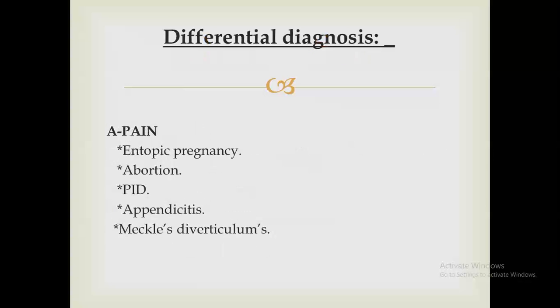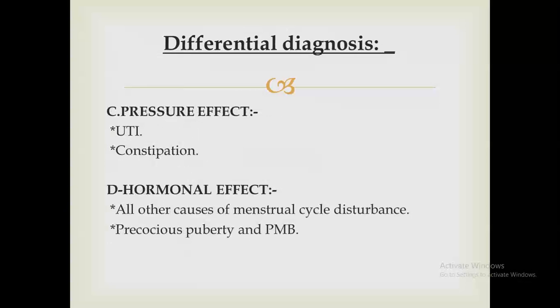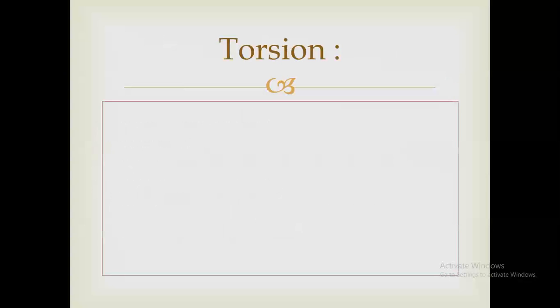So the differential diagnosis of ovarian tumor depends on the manifestations of it. If it was pain: ectopic pregnancy, abortion, PID, appendicitis, Meckel's diverticulum. If it was abdominal swelling: maybe because of fibroid or distended bowel or ovarian malignancy, colorectal carcinoma, lymphoma. Because of pressure effect, because of hormonal effect, or because of complications on its own such as hemorrhage, rupture, infection, and torsion.